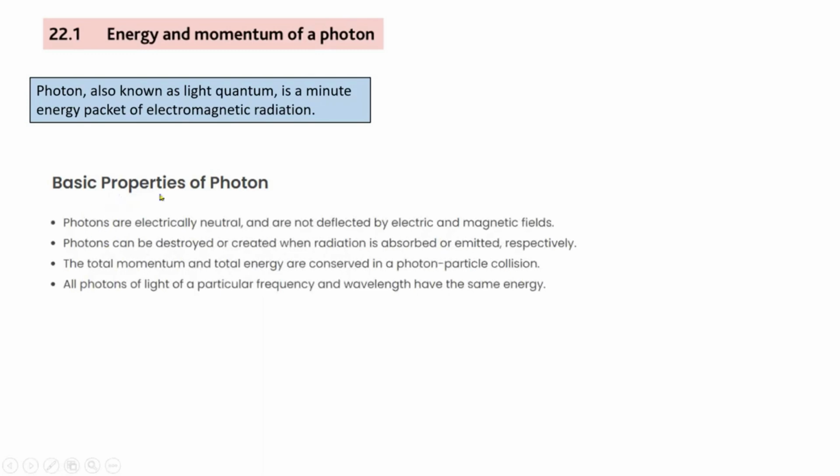So Rakin, quickly read out all the properties of photon. Photons are electrically neutral and they are not deflected by electric or magnetic fields. Second, photons can be destroyed or created when radiation is absorbed or emitted, respectively. The total momentum and energy are conserved in a photon-particle collision, and all photons of light of a particular frequency and wavelength have the same energy.